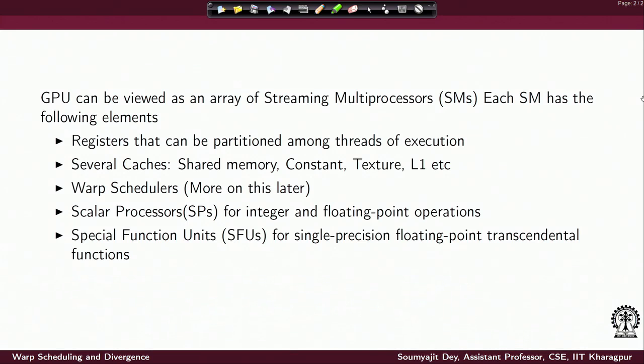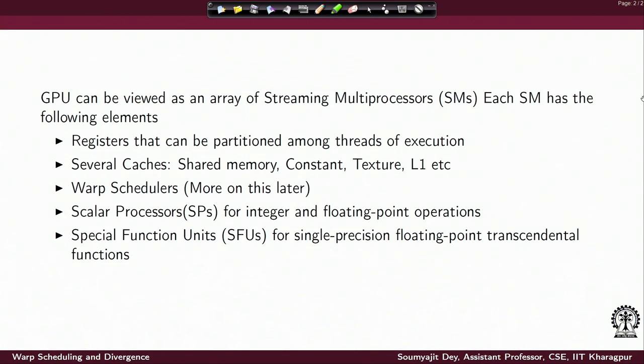Inside the SM, apart from having a large register file, you also have several types of cache. For example, you have a piece of memory segment which can be partitioned to behave as a shared memory, and also a part of it to behave as an L1 cache; refer to our earlier lectures on GPU architecture for this. Also inside the SM you have separate cache memory areas for storing constant values to be used inside a program, the constant cache, and also the texture cache.